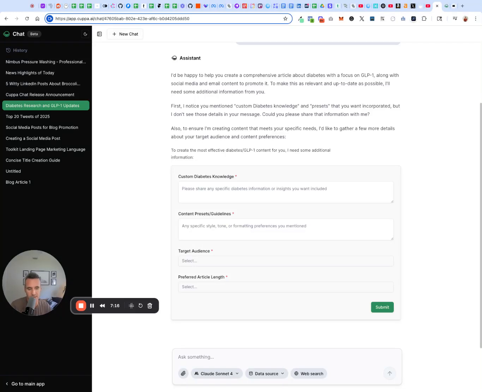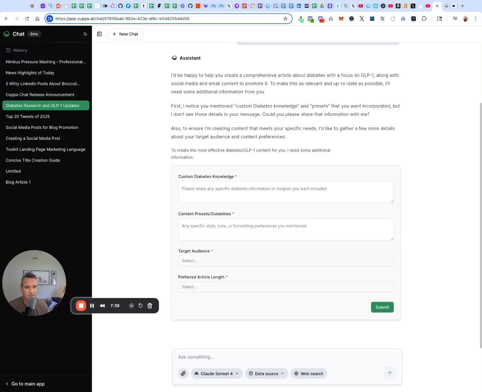So you could ask it to kick off a bulk article generation here, and it would start the way bulk article generation happens, and it will kick off that way. So it's just really another interface for your experience with using Cuppa. It unleashes what you can do with Cuppa.